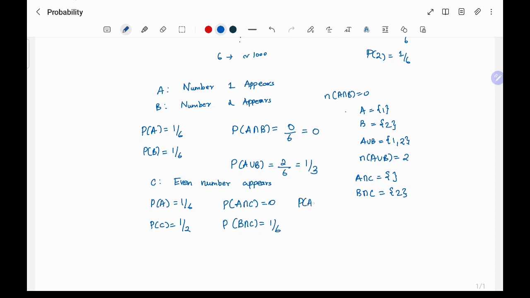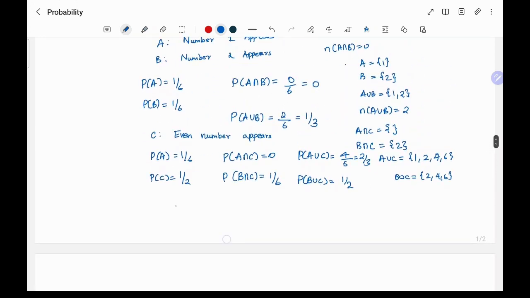So what about P of A union C? So A union C will contain 1 and even numbers. So 4/6, which is 2/3. What about P of B union C? So B union C will be just 2, 4, 6. So which is again 1/2, right?